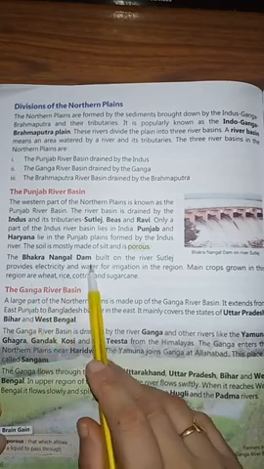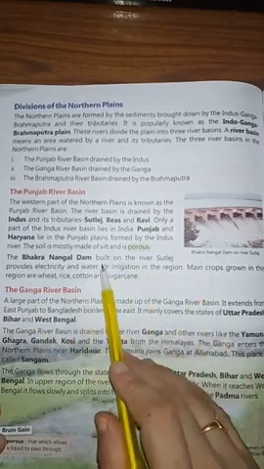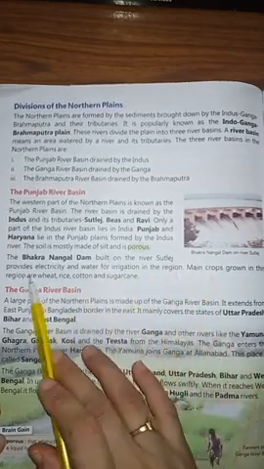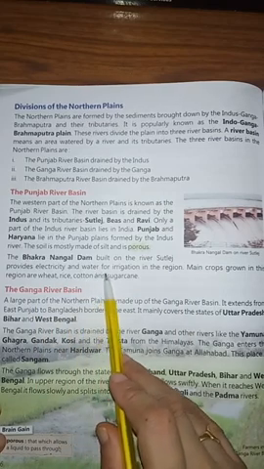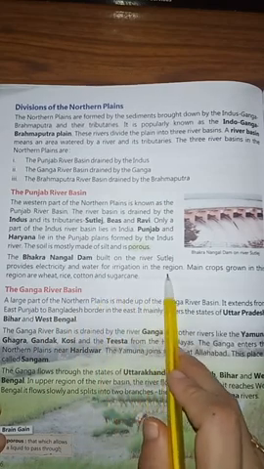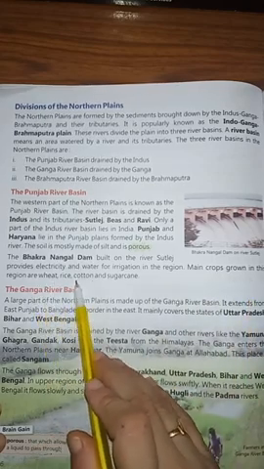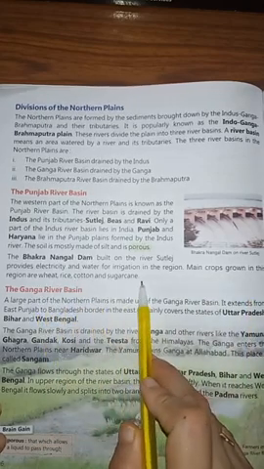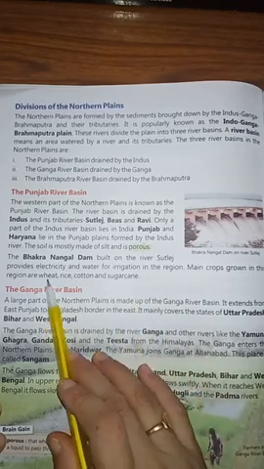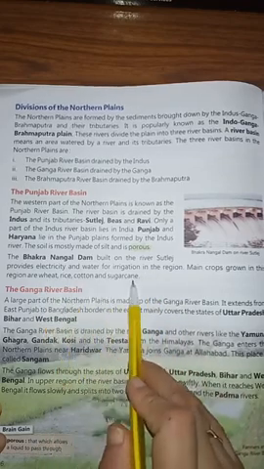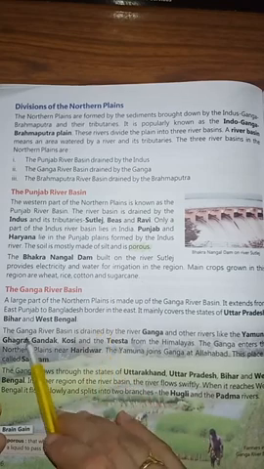Now the Bhakra Nangal Dam is in Punjab. It is built on river Satluj, provides electricity and water for irrigation in the region. Main crops grown in this region are wheat, rice, cotton and sugar cane. So you all know wheat, rice, cotton and sugar cane are grown here.